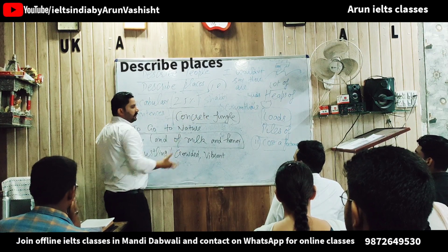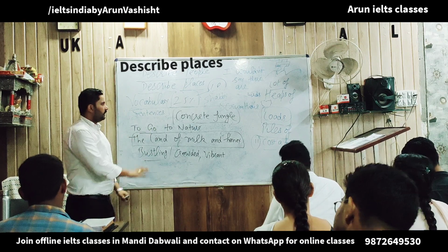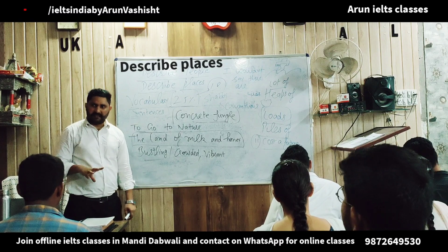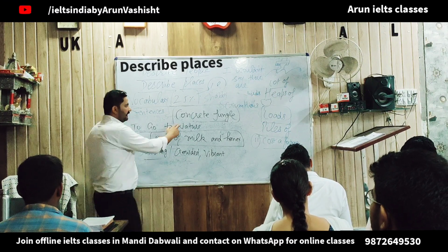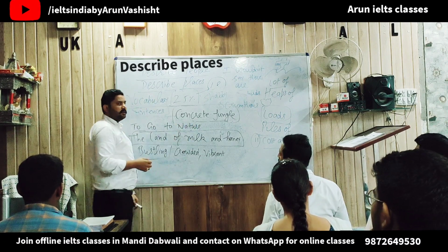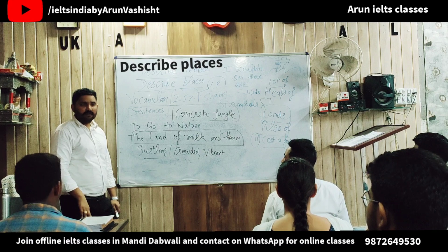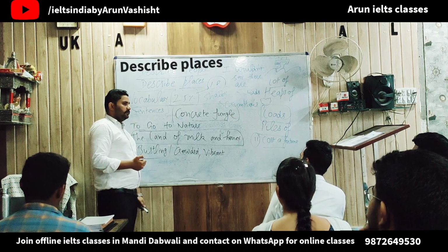That means there are loads of buildings and all, a lack of green places. No greenery is there. So then we can describe a place as a concrete jungle. For example, Delhi. Delhi is a concrete jungle.